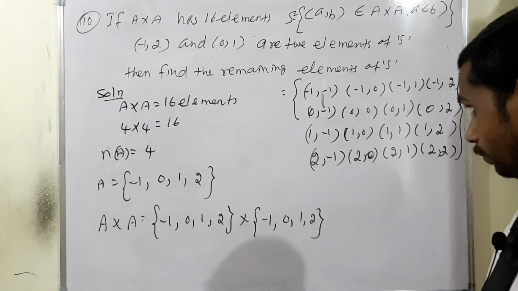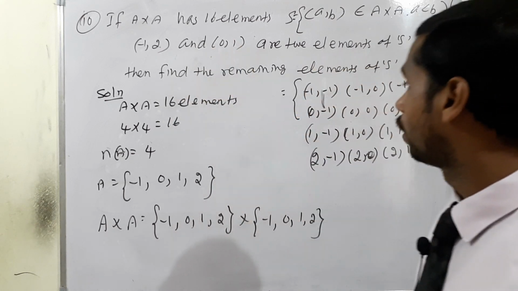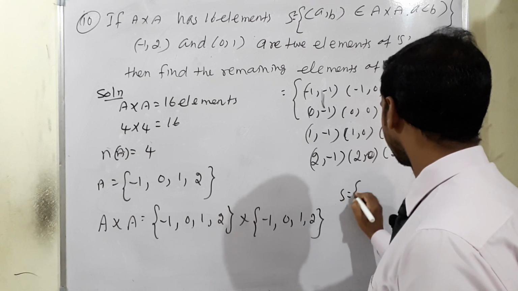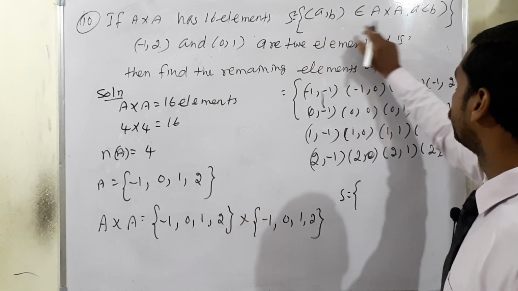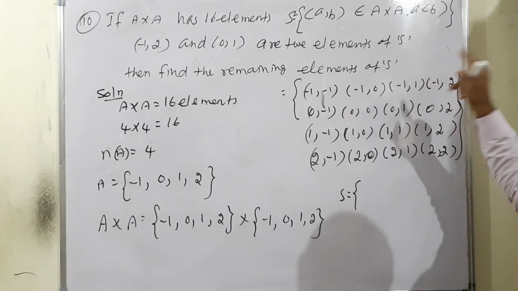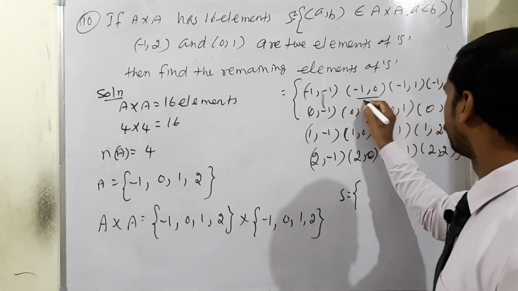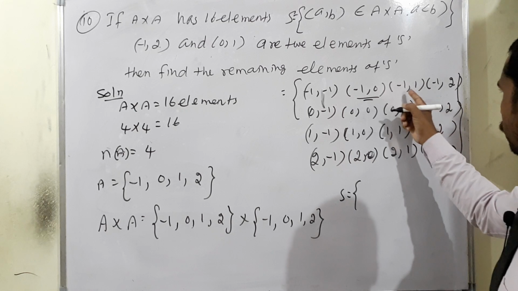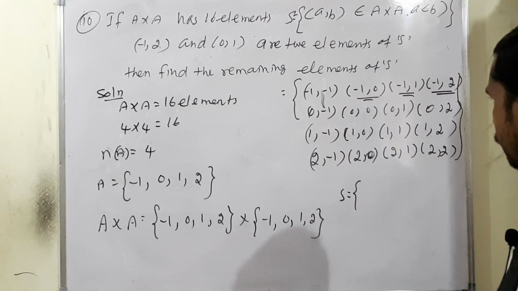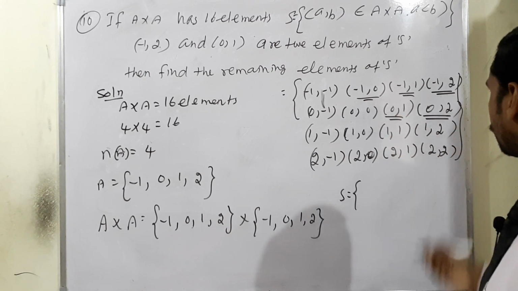Look at this. One of the results is minus 1 comma 2 and 0 comma 1. The condition: S is the set of pairs A comma B, but with A less than B. That is the important condition. So what values are possible? Minus 1 comma 0, minus 1 comma 1, and minus 1 comma 2 are possible. Then in the second part, 0 comma 1 is okay, and 0 comma 2 is also okay, isn't it?